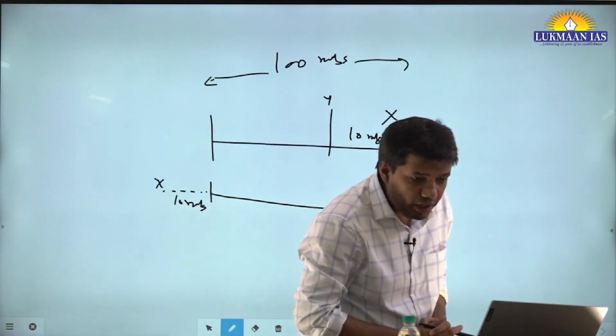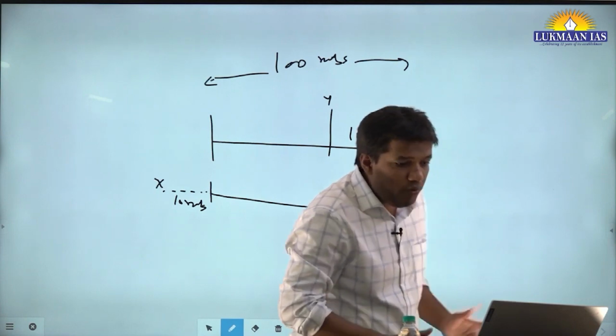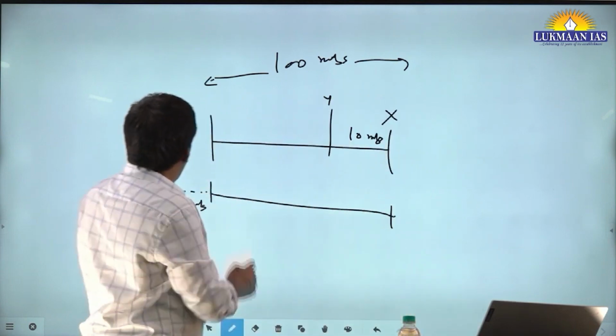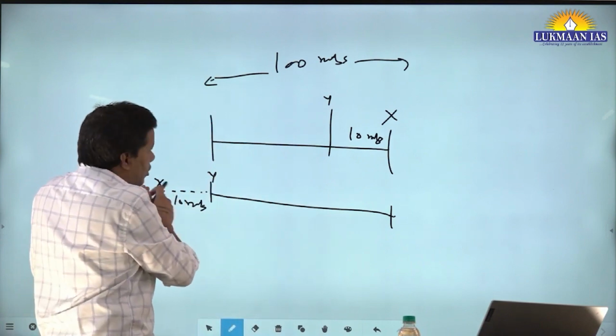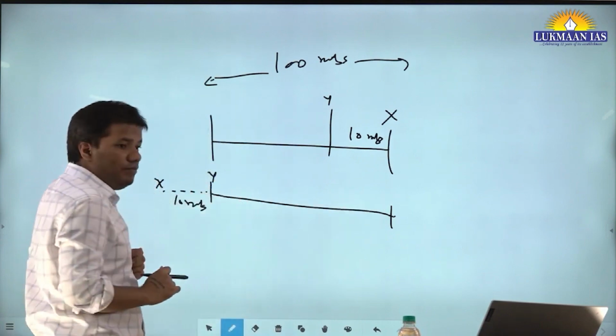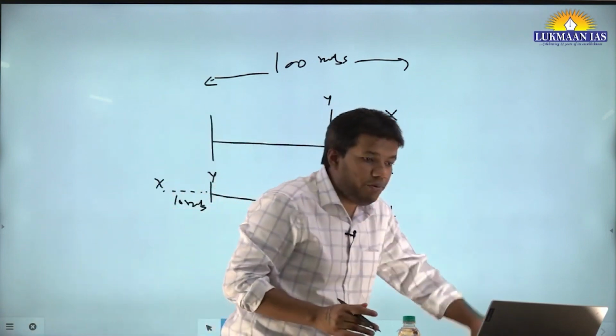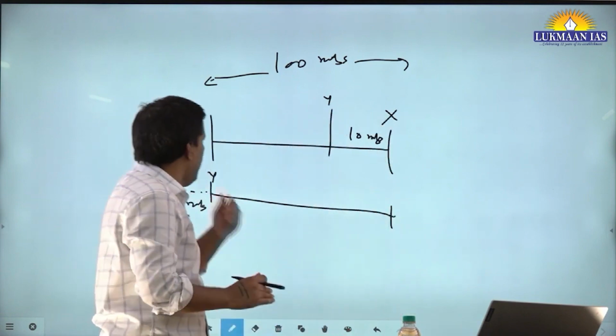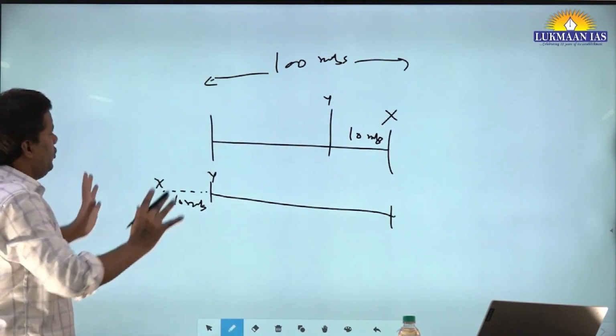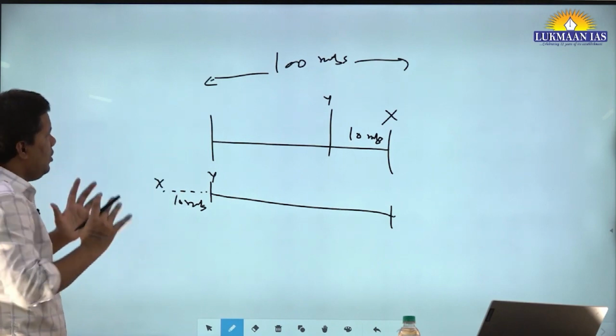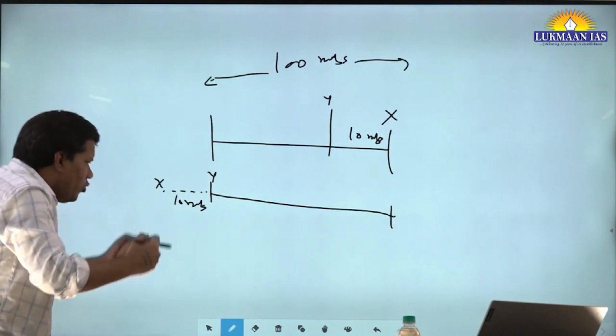Which of the following is correct? So what will happen? Now X and Y will start from here only, right? So X and Y will reach at the same time, or X will beat Y, or Y will beat X? A question like this is very common, and my suggestion is to try to think about questions like this.